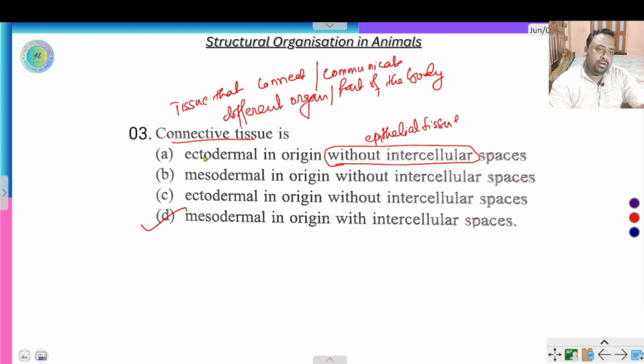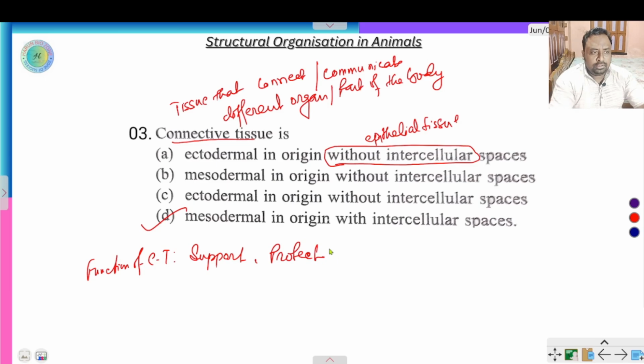So what is the function of connective tissue? The functions of connective tissue are to support, protect and give structure.